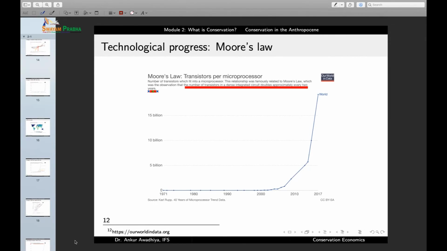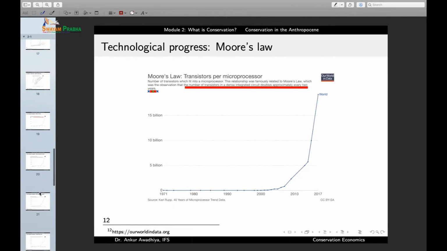What is the position at present? Well, we are observing that the number of transistors has been roughly doubling every 2 years, and we are observing an exponential increase, which is an indication that technological progress is also increasing exponentially, which means that the T component of the equation I is equal to P into A into T has also been increasing, and the rate of increase has also been increasing.